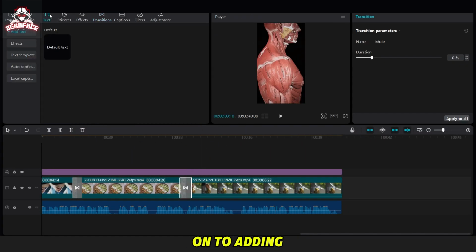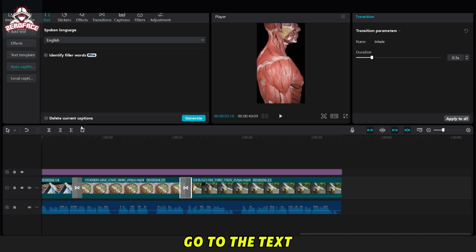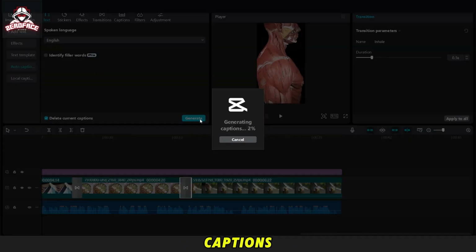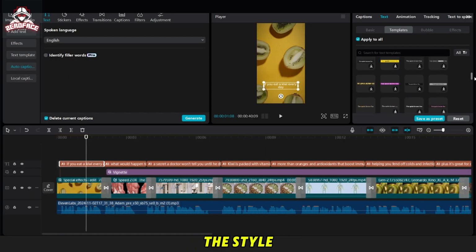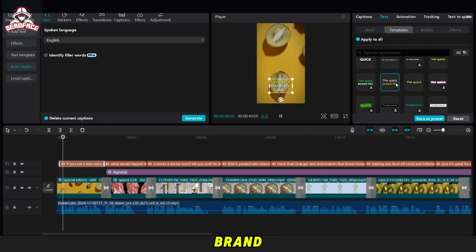Now, we move on to adding captions. Go to the text option, choose Auto Captions, and click Create. If the language isn't set to English, change it. Then, we wait for the captions to appear. Now, let's customize the captions. You can change the style, font, and colors to fit your brand.